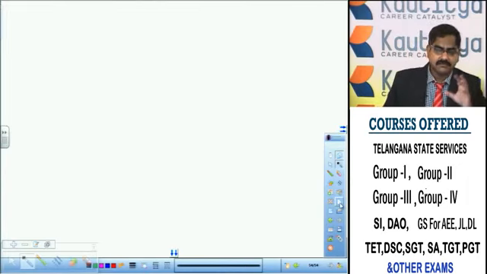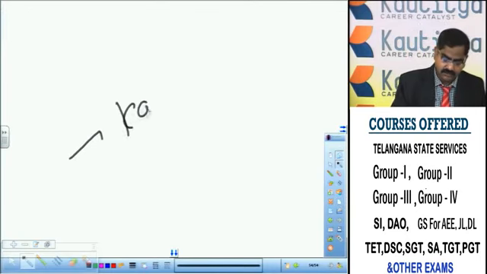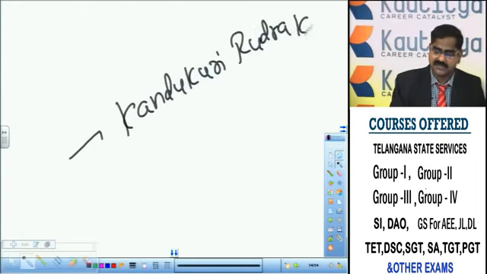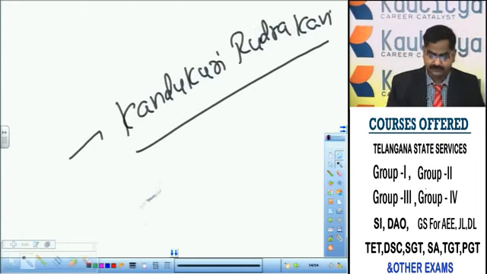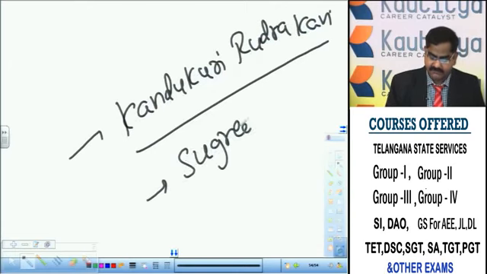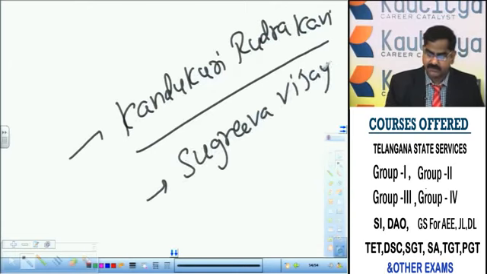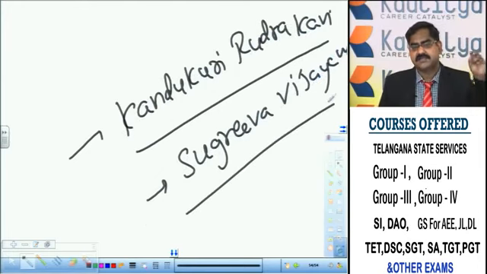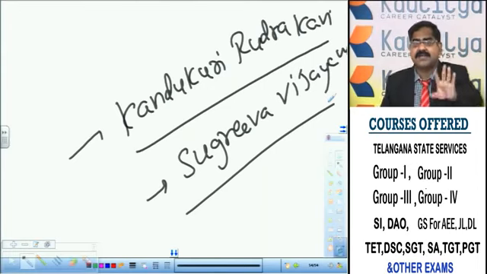So, who are the important Telugu poets patronized in the court of Ibrahim Quli Qutub Shah? The most prominent one is Kandukuri Rudrakavi. Kandukuri Rudrakavi wrote Sugriva Vijayam. What is the importance of Sugriva Vijayam in Telugu language and literature? Sugriva Vijayam is the first Yakshagana among the available Yakshaganas. It's very important to note: it is the first available Yakshagana in Telugu.